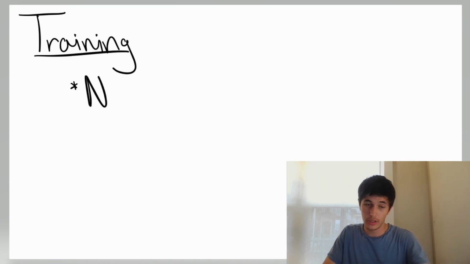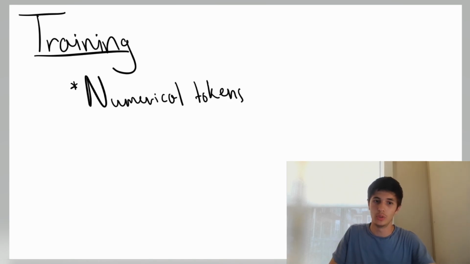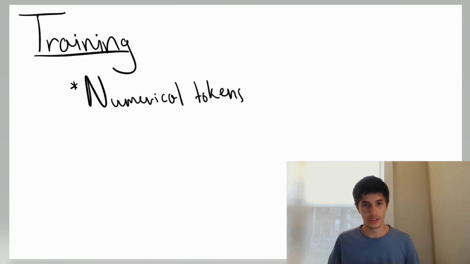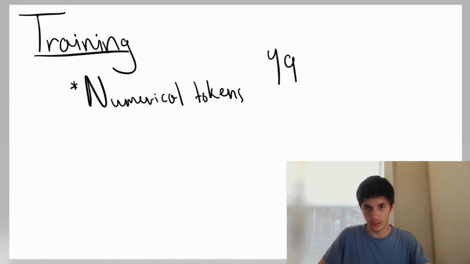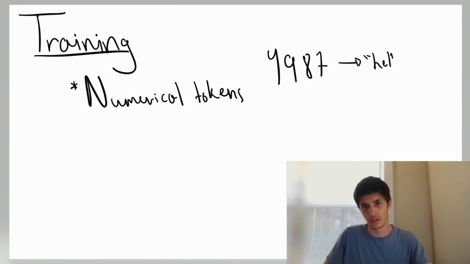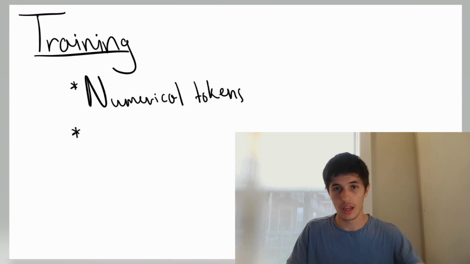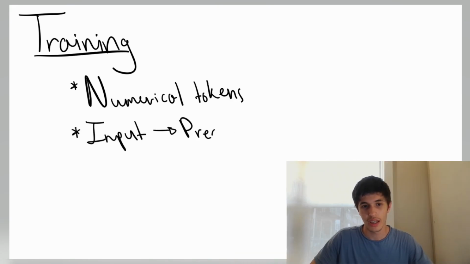Now listen, this is your friendly reminder that LLMs always produce numerical tokens. Just please remember that, because a lot of people don't know this and get confused and think, wow, they can actually understand a language. No, it's just that the number 4987 or something like that means hello. And so the process of training an AI is through giving it an input, getting the AI's prediction, and then comparing it with the actual target.